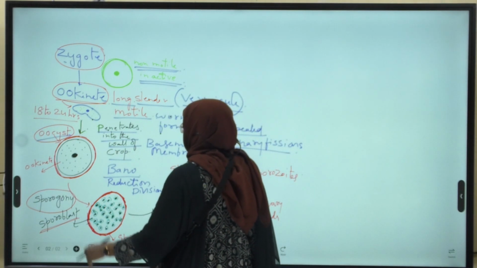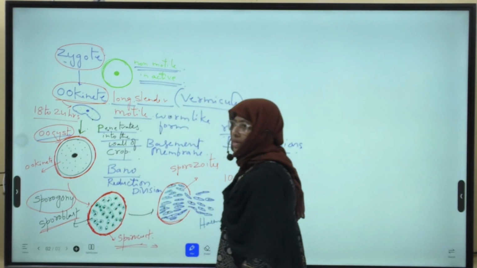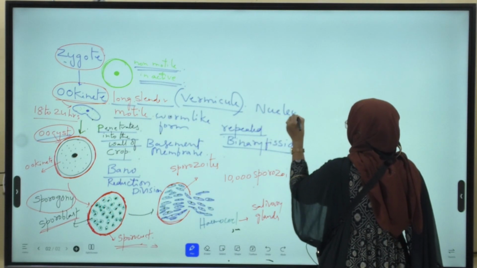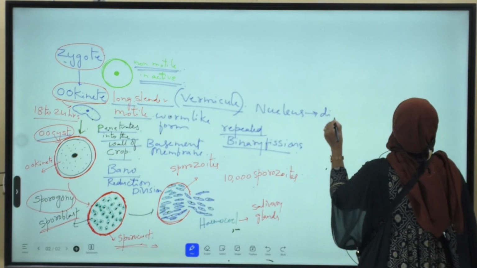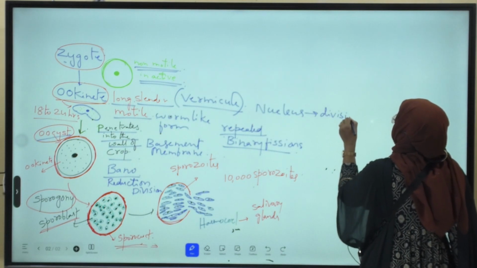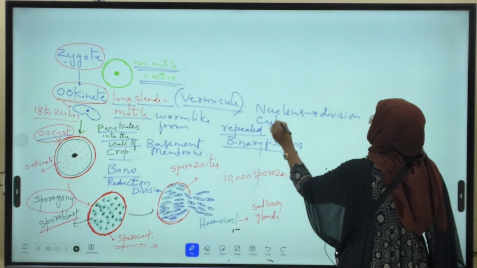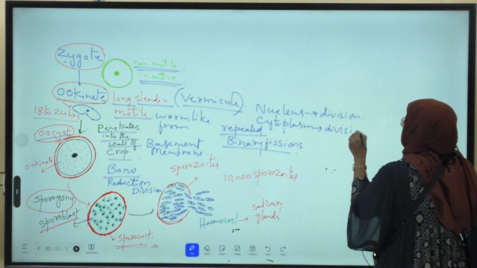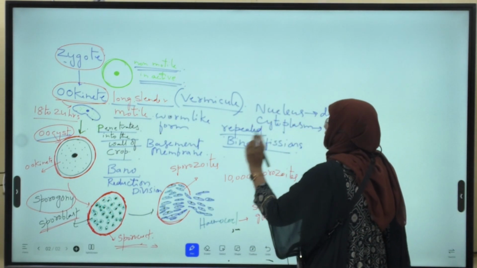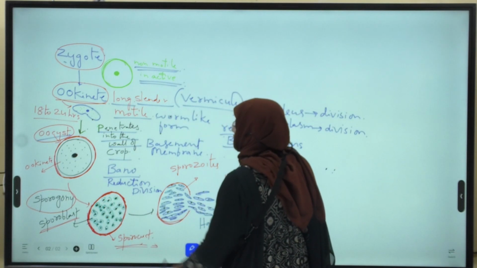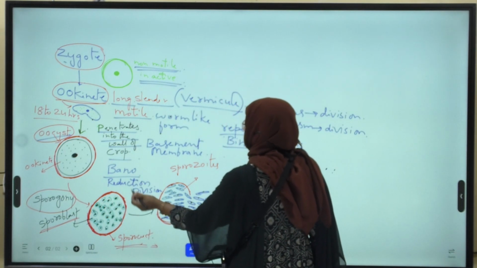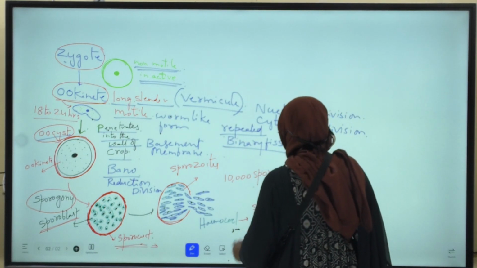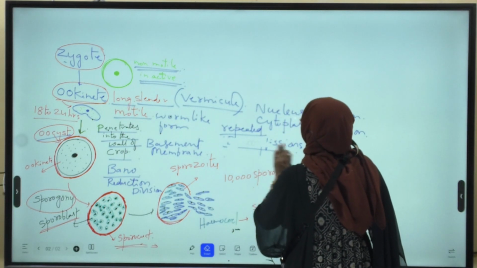Later, after nuclear division, the cytoplasm also divides. First the nucleus divides, and later the cytoplasm also undergoes division. Due to nuclear division, many nuclear bits are formed. The first type of nuclear division is reduction division, later repeated mitotic divisions.